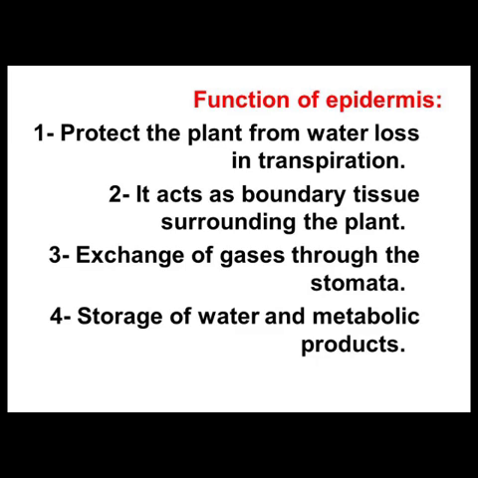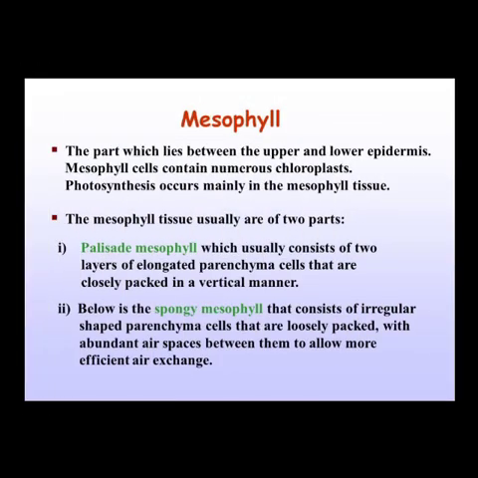Mesophyll is the part which lies between the upper and lower epidermis. Mesophyll cells contain numerous chloroplasts. Photosynthesis occurs mainly in mesophyll tissues. The mesophyll tissues are usually of two types: palisade mesophyll and spongy mesophyll. Palisade mesophyll usually consists of two layers of elongated parenchyma cells that are closely packed in a vertical manner, while spongy mesophyll consists of irregular shaped parenchyma cells that are loosely packed together.